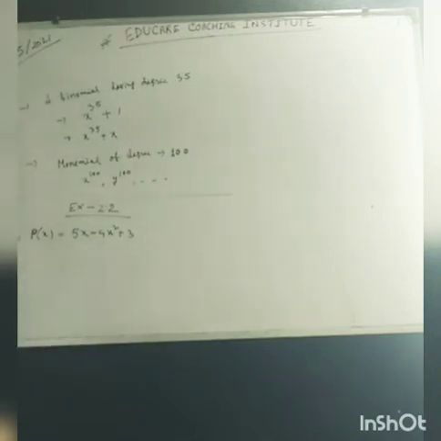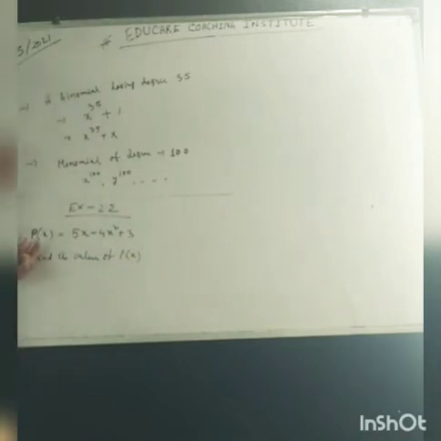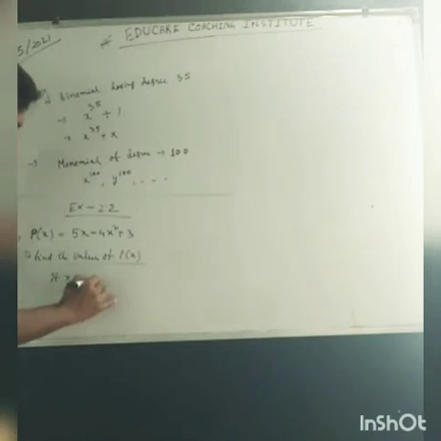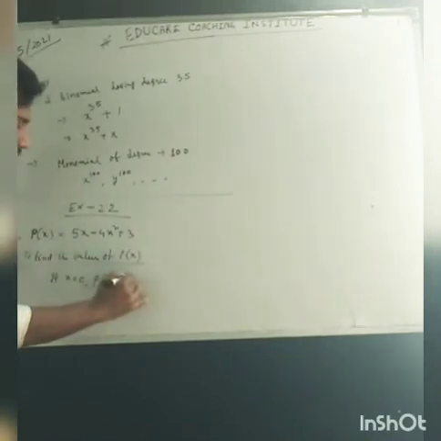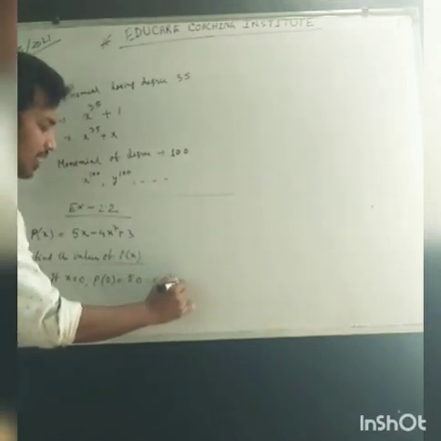Suppose we have to find the values of p(x) at some particular values of x. How will we do it? If x equals 0, we can write p(0) equal to 5 into 0 minus 4 into 0 square plus 3.